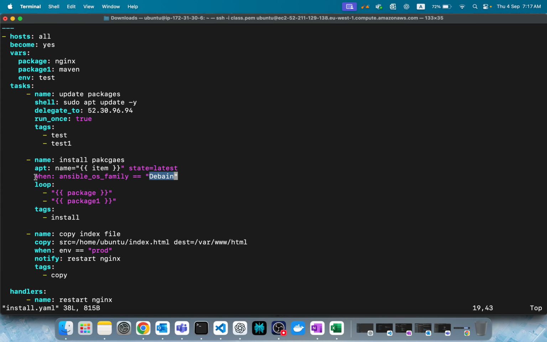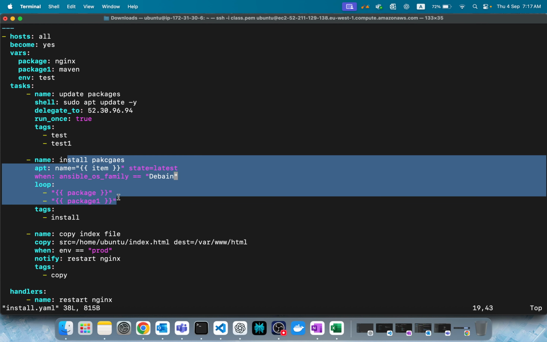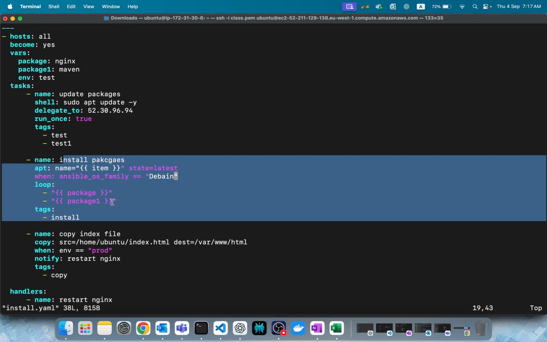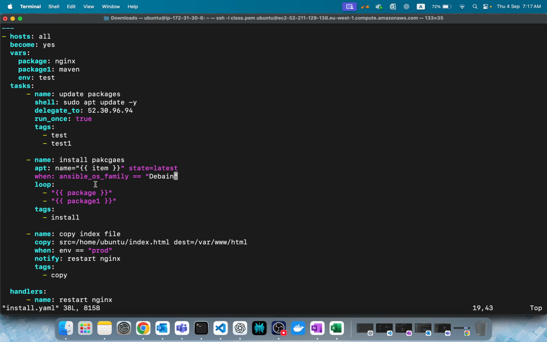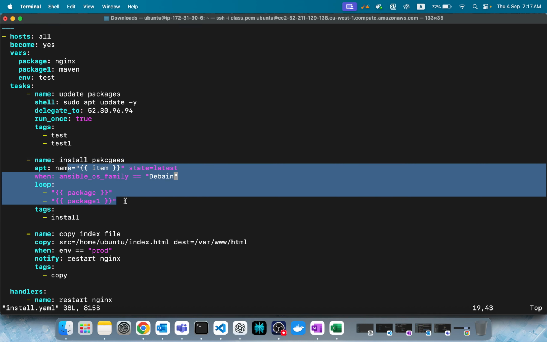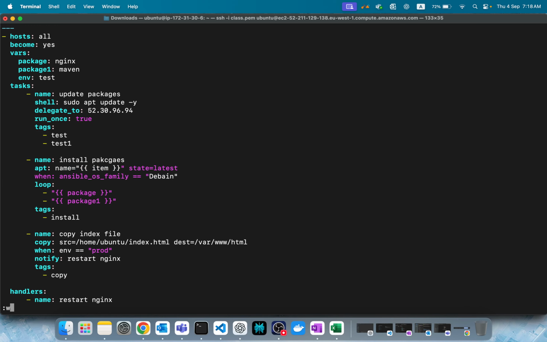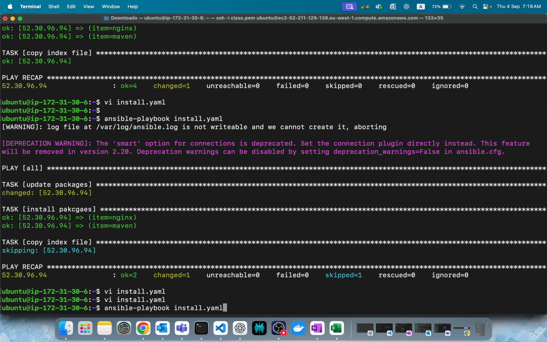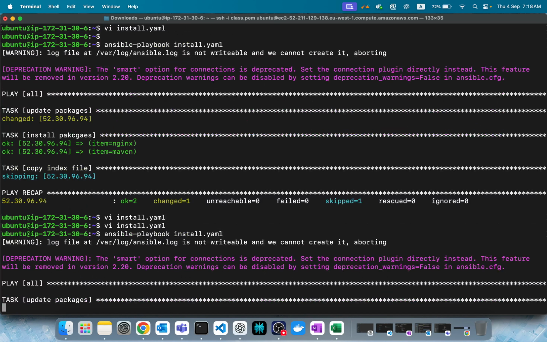So now what happens with this condition: when the OS family is Debian, which is a kind of flavor, within that there are multiple operating systems. So when the family is Debian, execute this task. When it is different, let's say Red Hat or something, it will skip it. Now obviously it is Debian, we know it because it's Ubuntu. It will obviously run.